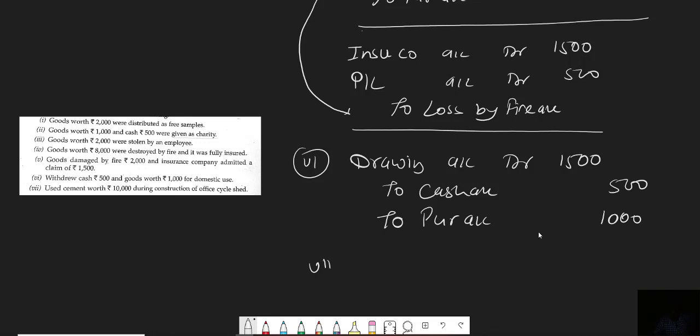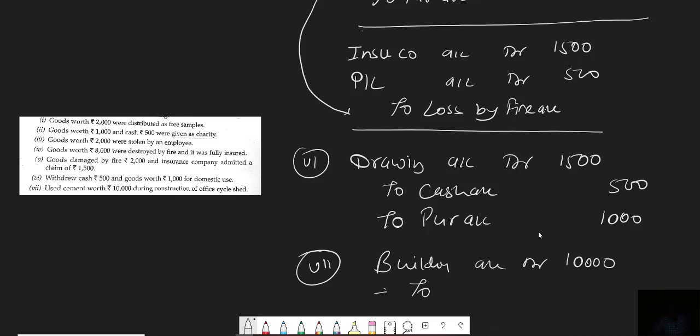And now the seventh and last one. Use cement worth rupees 10,000 during construction of office cycle set. Chalo, you try it. You all try it and write down the answer in the comment box. Use cement worth rupees 10,000 during construction of office cycle set. Office cycle set will be considered as a building. So we have assets of building. So building account debit. It will be how much, beta? 10,000.